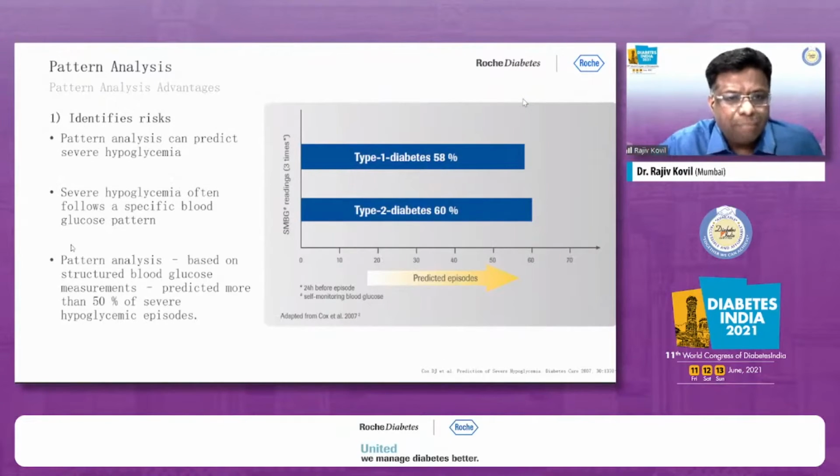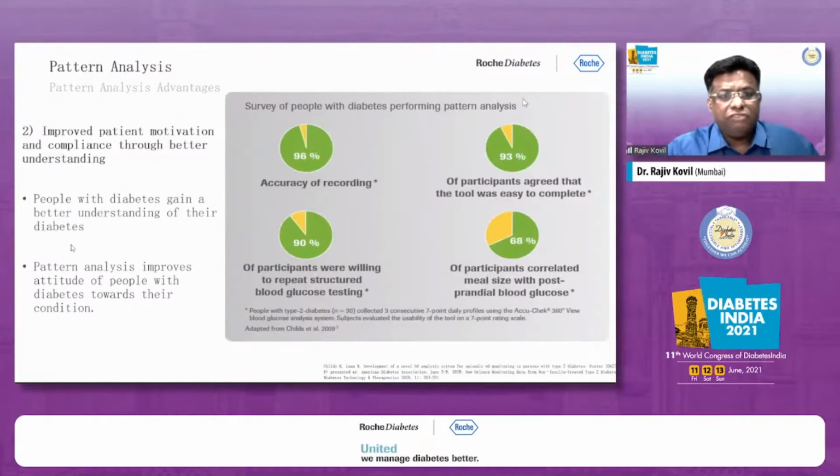Pattern analysis can predict severe hypoglycemia, as you can see in the data. Severe hypoglycemia is one of the highest risk factors for an event, though we still don't know whether it's a risk marker or a risk factor, but we surely know that severe hypoglycemia identifies patients who are very vulnerable to all-cause mortality. So if a patient gets severe hypoglycemia, we need to investigate multiple things in them. And the VADT clearly showed that hypoglycemia is second only to the event itself in predicting a future occurrence of the event. So hypoglycemia prediction is important. Pattern analysis based on structured blood glucose measurements predicted more than 50% of severe hypoglycemia.